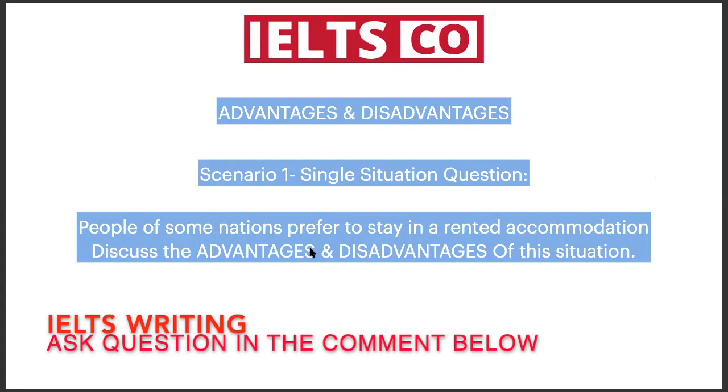And the last paragraph will be the conclusion paragraph, wherein you just have to start with "to conclude." You have to write an overall view without being biased. Biased means you don't have to be partial with anything, not with the advantage, not with the disadvantage. You can't say what you feel. This is not your opinion. You just have to write an overall view. For example, to conclude, different people have different opinions when it comes to buying or staying in a rented accommodation. And then after writing the overall view without being partial, you have to write an advice or a suggestion.